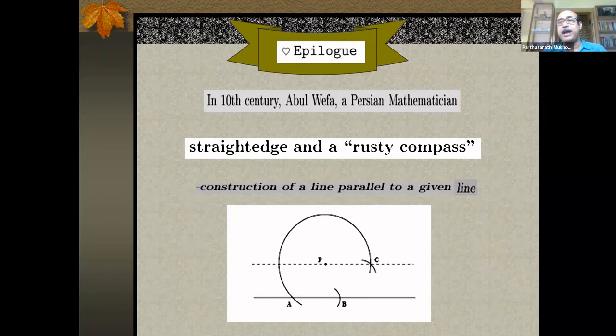See what construction is being proposed here. A line is given and a point outside the line is given. You have to construct a line parallel to the given line through the given point. That's the dotted line that is to be constructed. Given the line below, and there's a point P given outside it. And you have to do it by rusty compass.